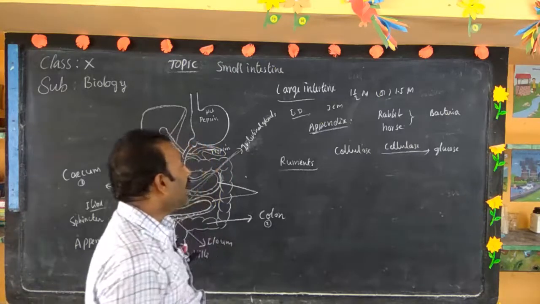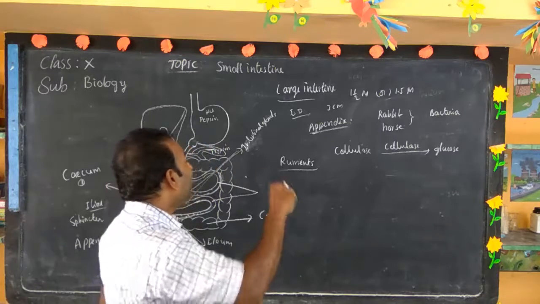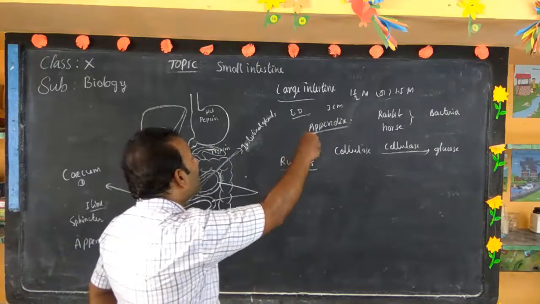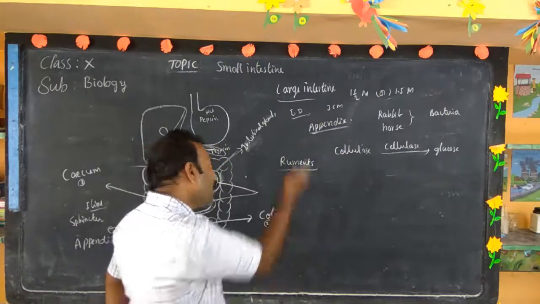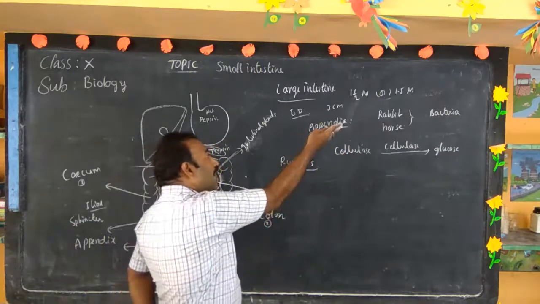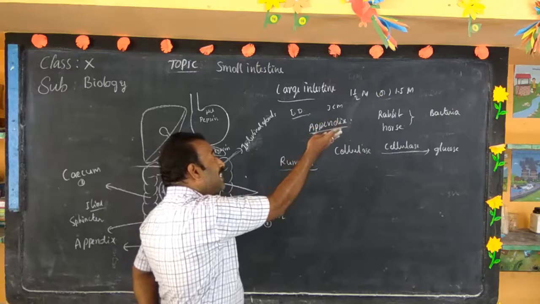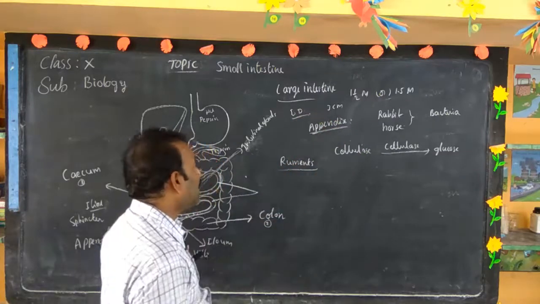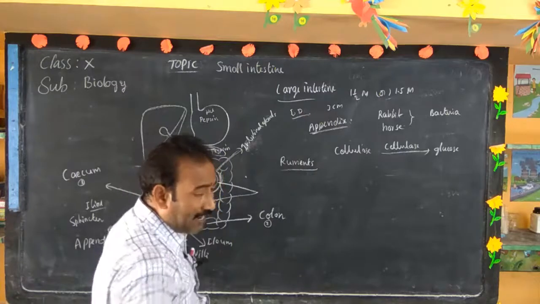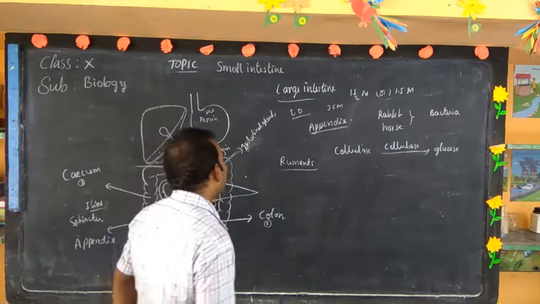In ruminants, bacteria present in the stomach produce the cellulase enzyme. But in a human being, the bacteria required for the synthesis of cellulase are not present in our appendix. That's why in a human being, the appendix is a useless organ.